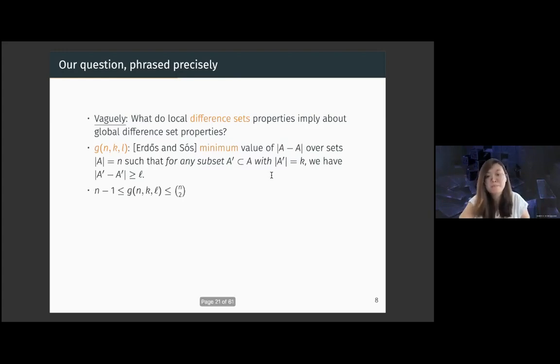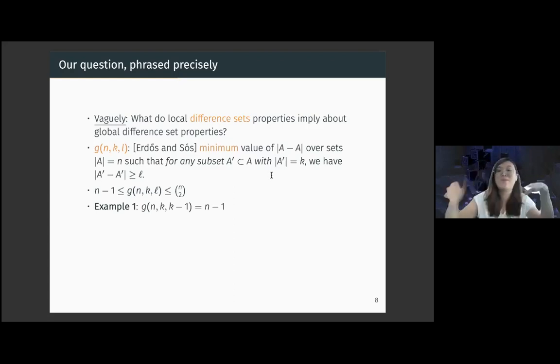So the local property is looking at the difference set of a subset, and this is over all possible subsets. Earlier I mentioned that there were two bounds on the size of the difference set. One is linear and one is quadratic. Quadratic corresponds to a random set, and linear corresponds to an arithmetic progression. That carries over to g(n,k,l), because it is talking about the size of difference sets. So we know that g(n,k,l) is bounded below by linear and bounded above by quadratic. When we achieve linear, it basically means that we are taking an arithmetic progression.